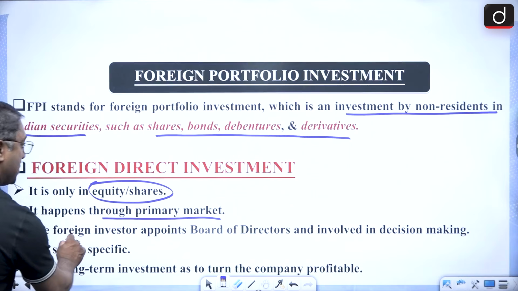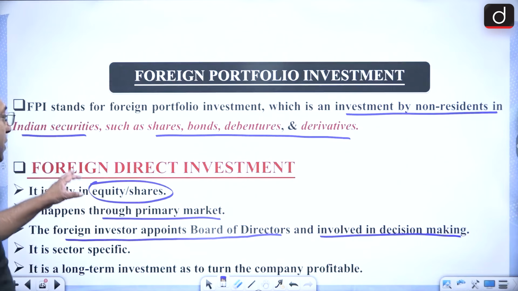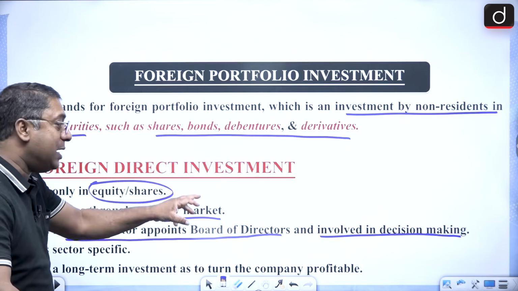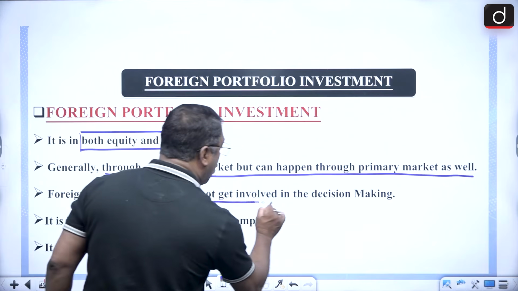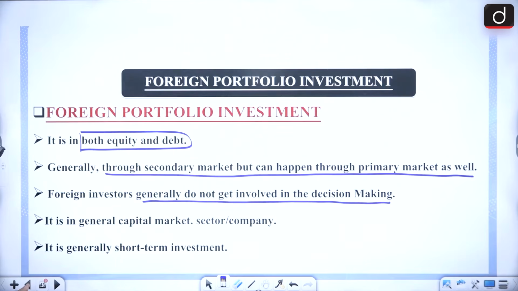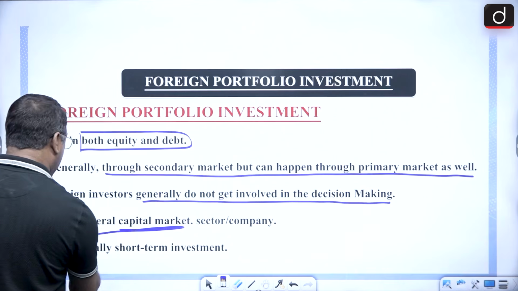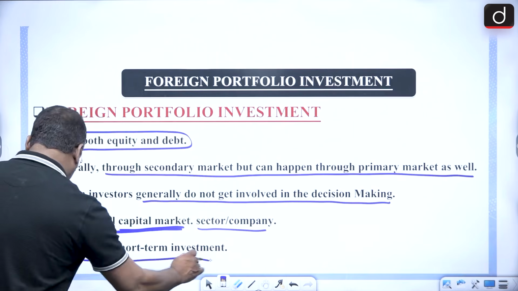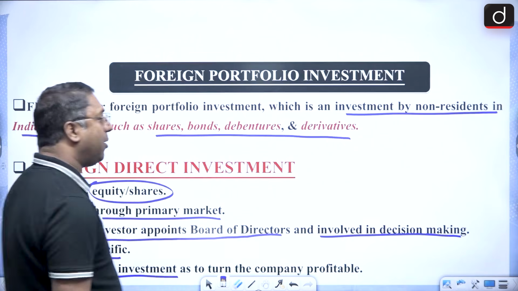Then, in foreign direct investment, the foreign investor appoints the board of directors and is involved in decision making. But in portfolio, as I said earlier, the foreign investor generally does not get involved in decision making. FDI is sector specific, and portfolio is in the general capital market, it can be sector or company. Portfolio is generally short-term investment, and FDI is generally long-term investment as it turns the company to profit.